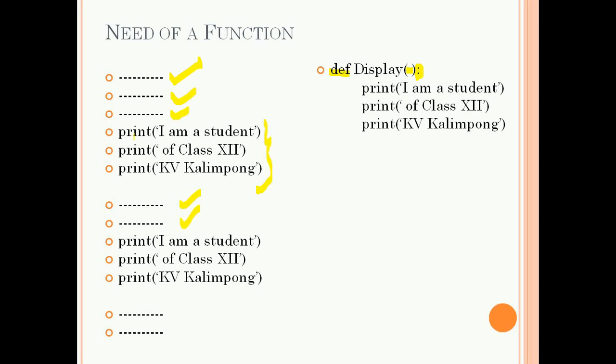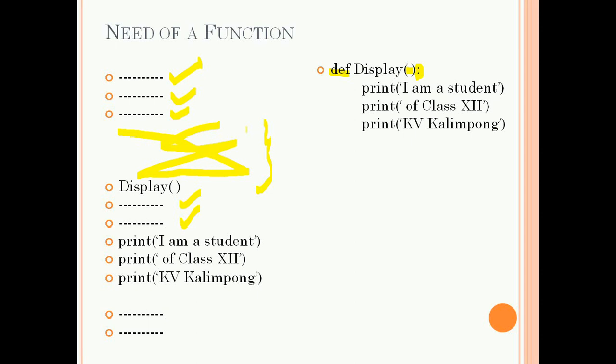For example, in the case of for loop, while loop, if, we use this type of block of codes with proper indentation. Next, after defining the function, we can call the function instead of writing these print statements repeatedly.